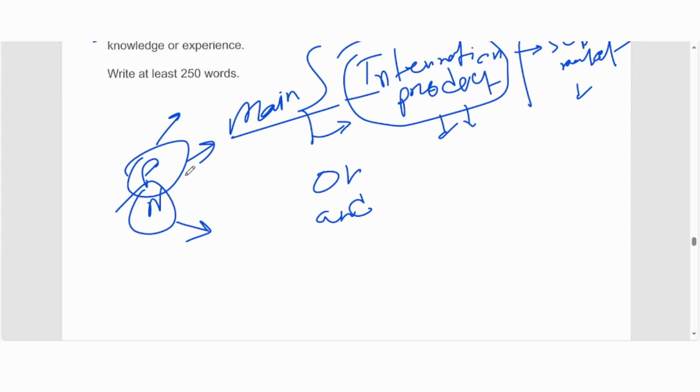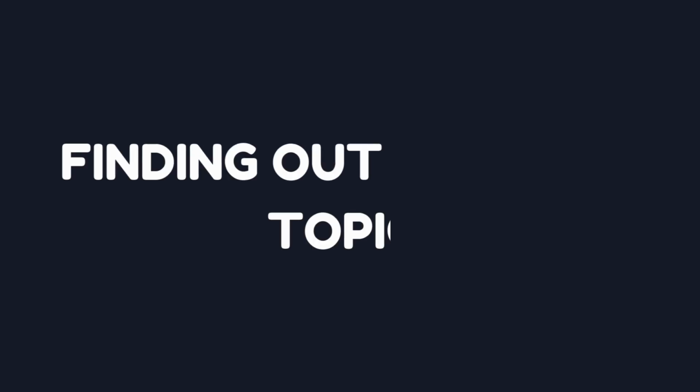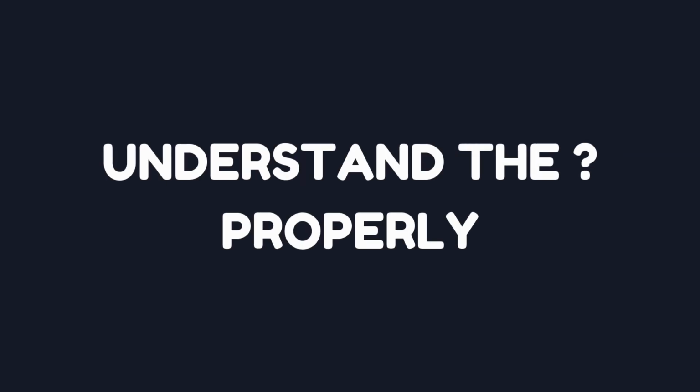When you talk about the positive, you talk about the positive in the whole passage. You talk about the negative in the whole passage. Okay, all right. So done. And the first thing is finding out the main topic. Second thing is understand the question properly. That we have done already.